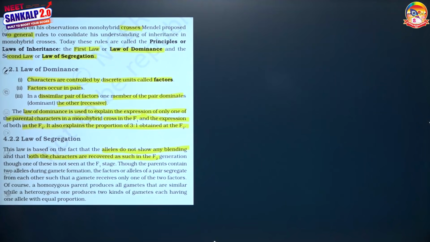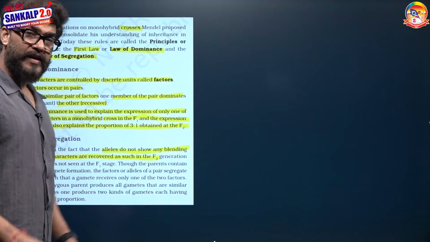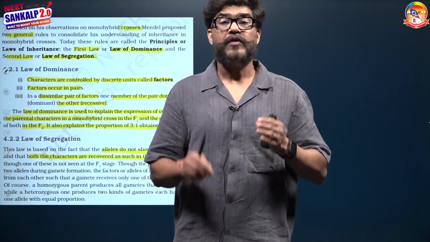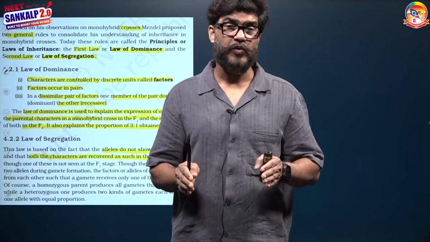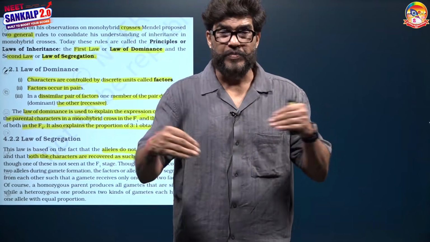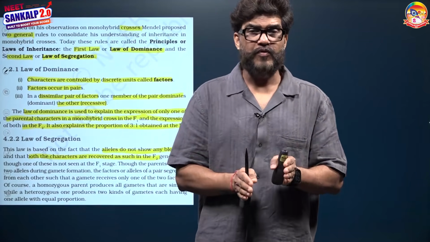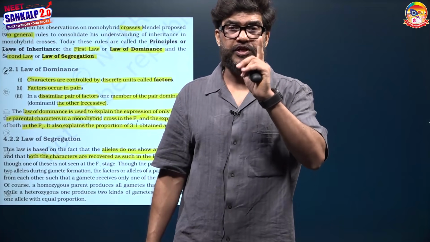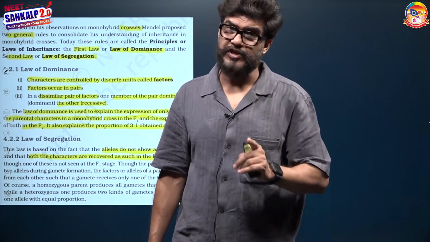Though the parent contained 2 alleles, during gamete formation the factor or the allele of a pair segregate from each other such that a gamete receives only one of the factors. It means in the F1 generation, where both of the factors are present together, they do not blend or mix with each other, and at the time of gamete formation they become separate. So one gamete receives only one allele of each gene pair.